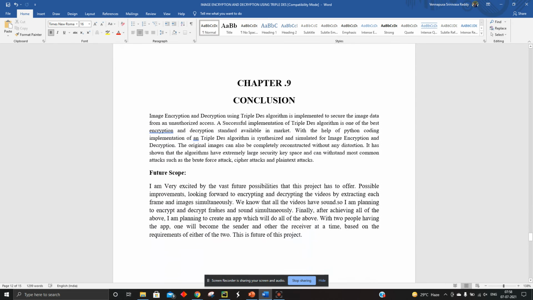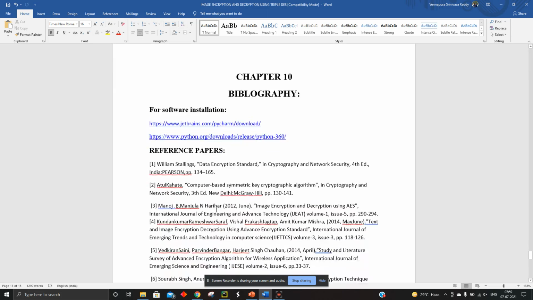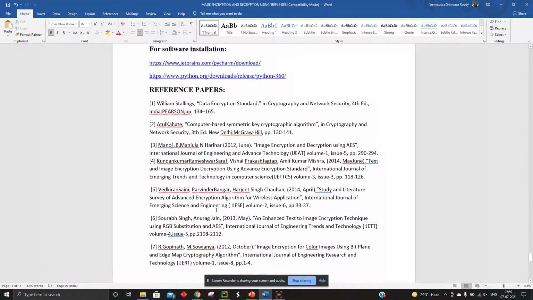And finally the conclusion of the project: the main purpose of implementing this project is to secure the image data from unauthorized access. The future scope is connecting all these sources to the web and building an app also. And this is all. I have used these references.